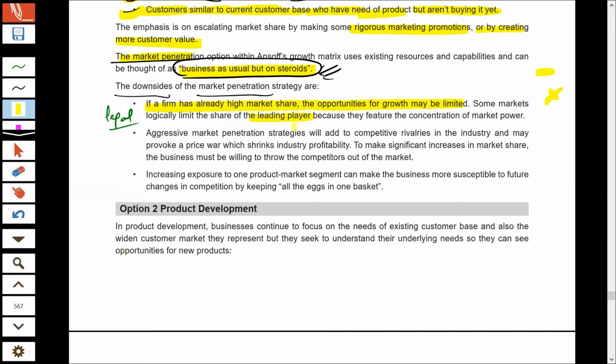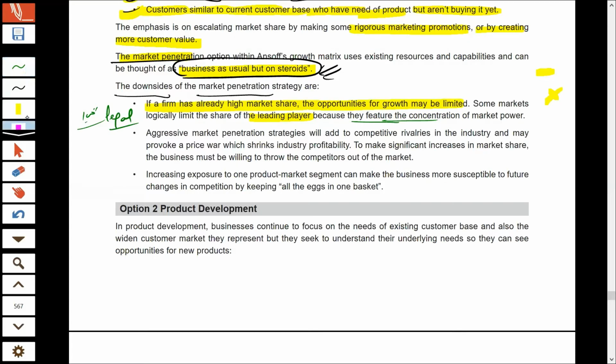Because if the company tries to capture 100% market share, it will ultimately become a monopoly, and that is against the law. That's why the company cannot increase its market share beyond a particular limit. You cannot use market penetration beyond a particular limit.